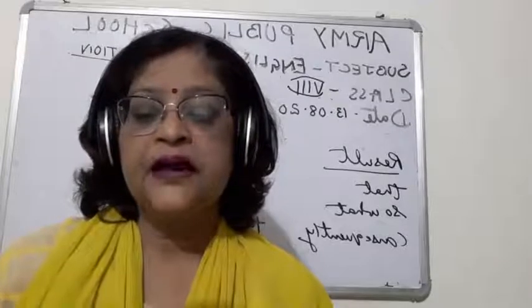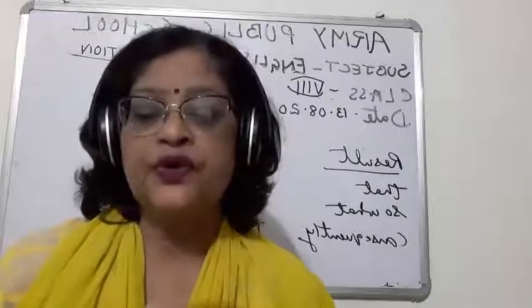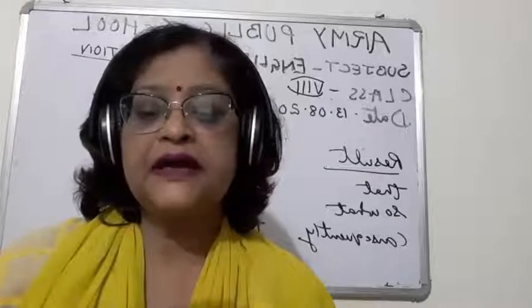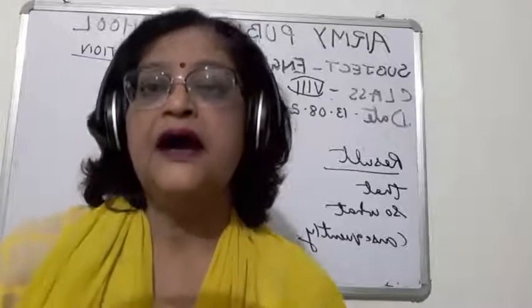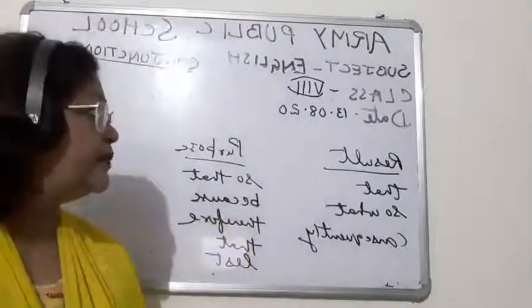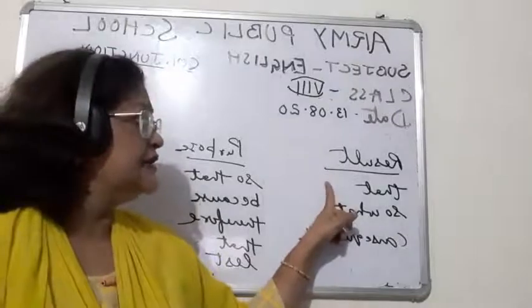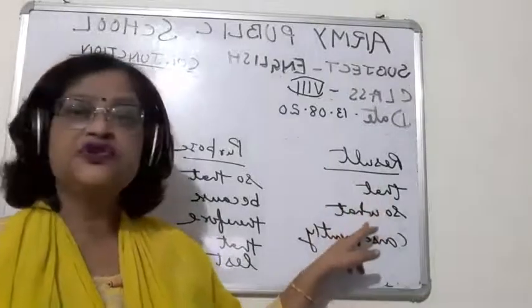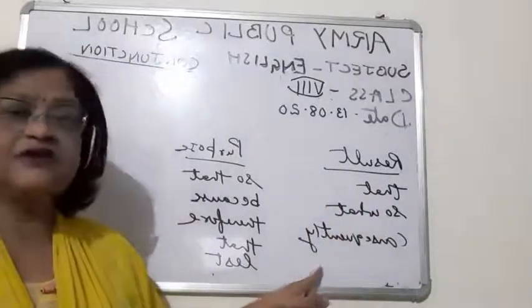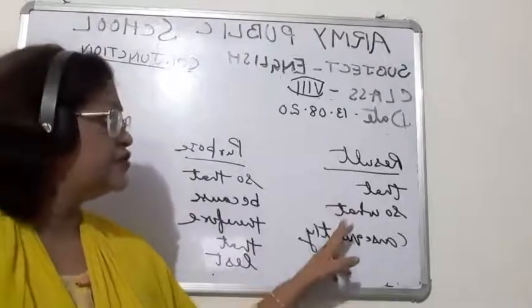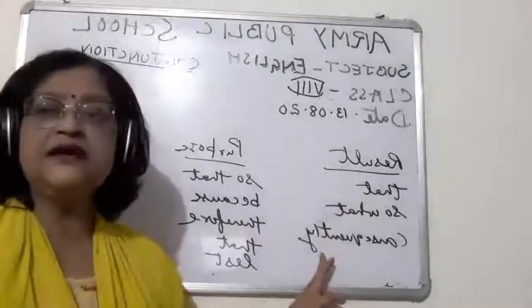Today I will be telling you about result. In result we are using that, so that, and consequently.